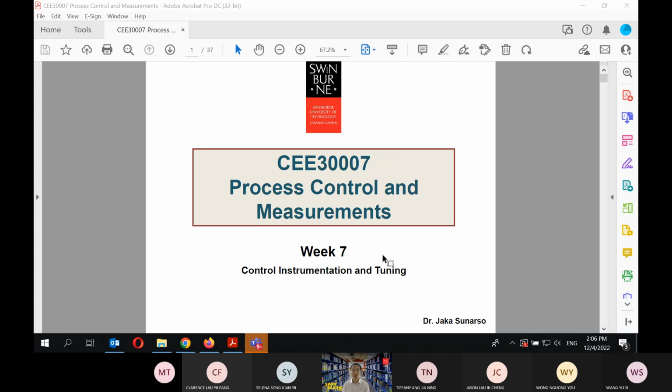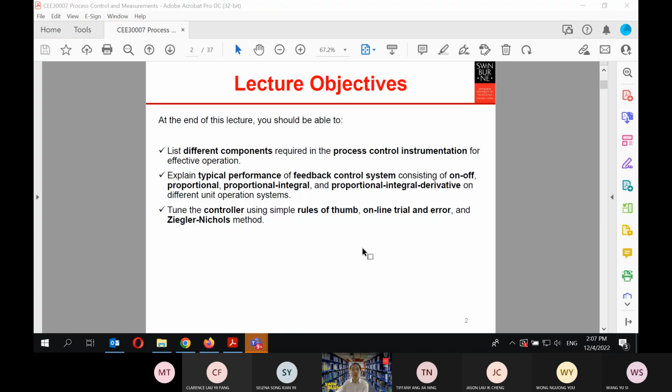Okay, so we have talked about the feedback control last week, and then the design of the feedback control system. This is an additional material that goes into the feedback control. So this concept is building up on the feedback control. We look into more detail of how we apply the process control, especially on the control instrumentation and tuning.